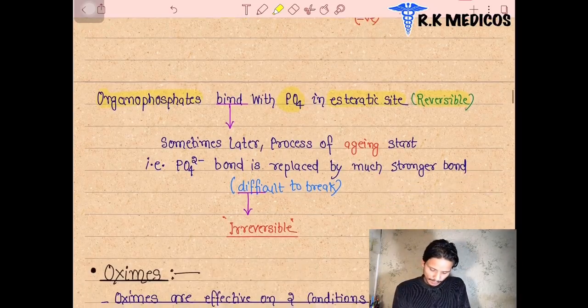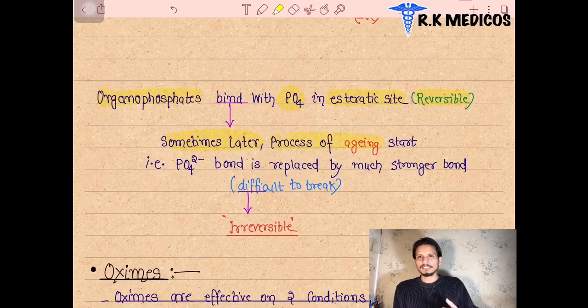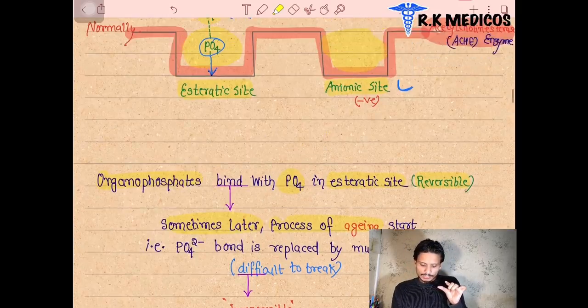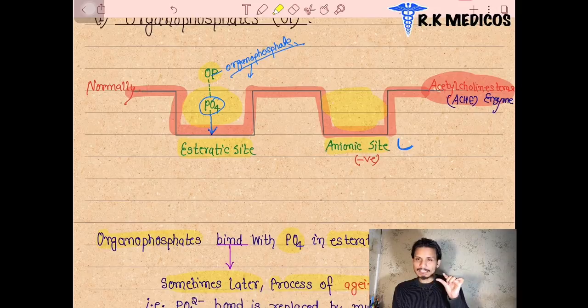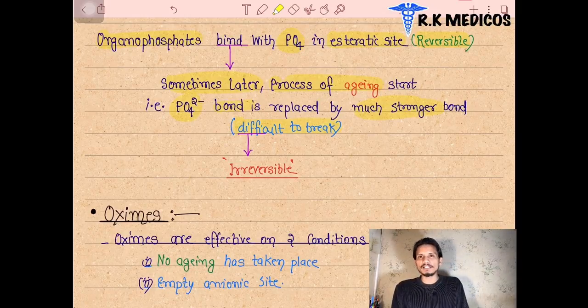What type of bond are they forming? A much stronger bond is formed. We can see here, after some time, these bonds undergo aging. The phosphate group binding to the esteratic site forms a much stronger bond. Why? As time passes, aging happens at that site, and this aging leads to the phosphate bond being replaced by a much stronger bond, and these bonds are difficult to break by anything in our medical science.